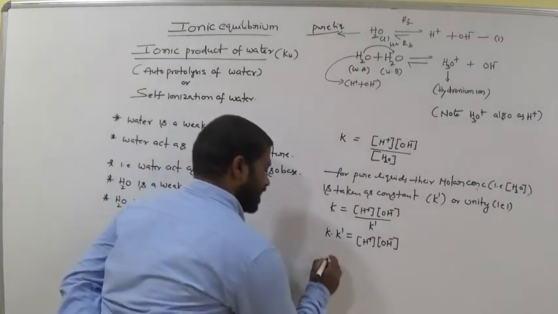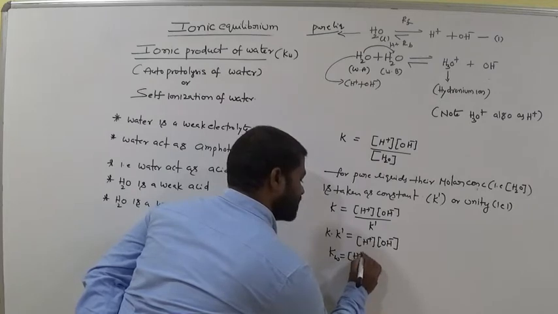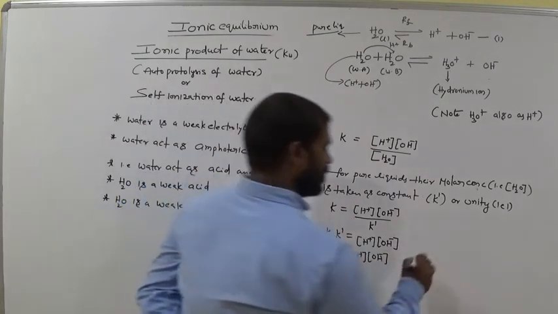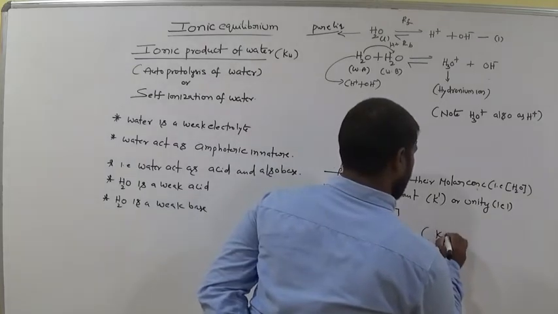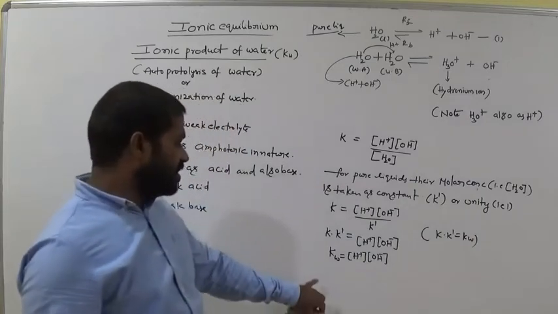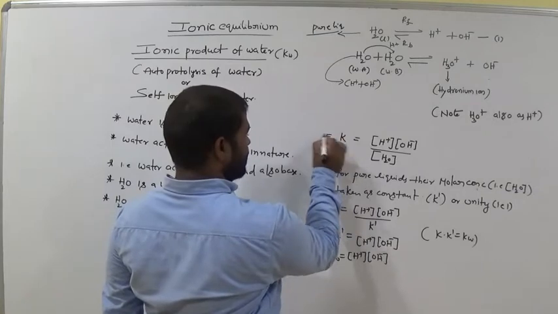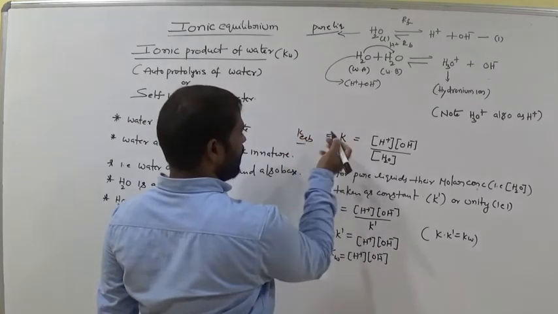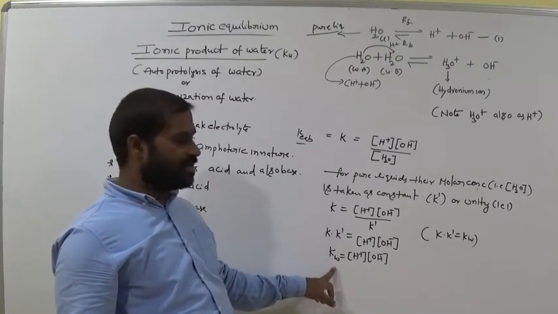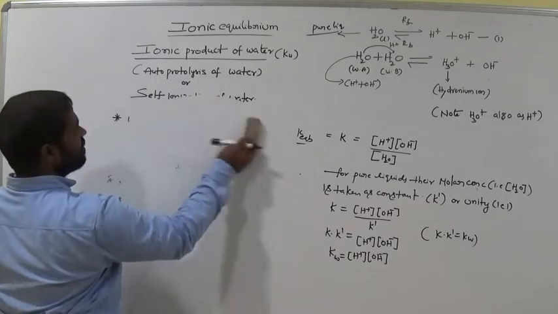So now it is written as Kw, that is molar concentration of H plus into molar concentration of OH minus, where K into K dash equals Kw, and K means the equilibrium constant. Kw, is it clear?